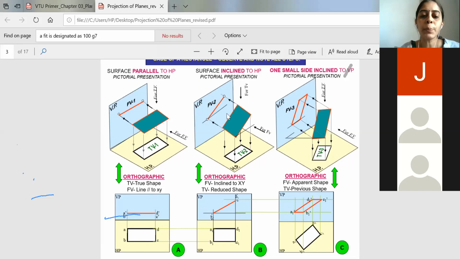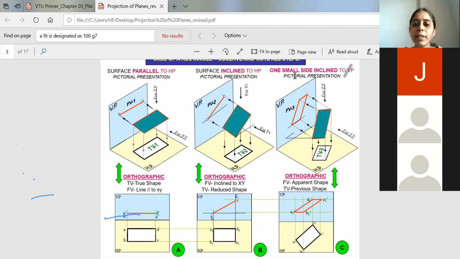And in the second stage, they give you the inclination with respect to HP. So in the second stage, what you will do is, the same line will be inclined to 45 degree, 35, 20, whatever degree given. Then you will project down and you will extend the projection from here, and you will get the image of this, the apparent shape of the object. So in the first stage you get the true shape, but when it is inclined to a particular angle, you won't get the true shape of the given rectangular lamina. You will get the apparent shape of the given rectangular lamina. So it looks like a square here, you can notice.